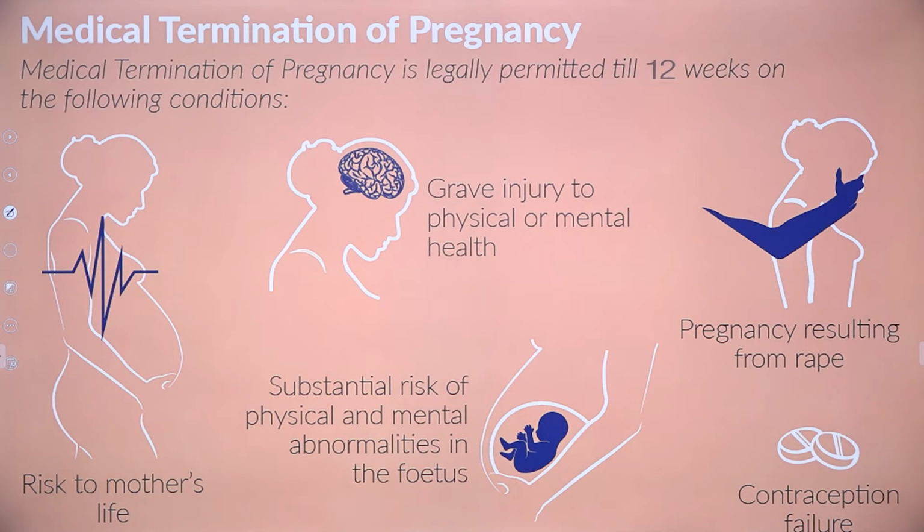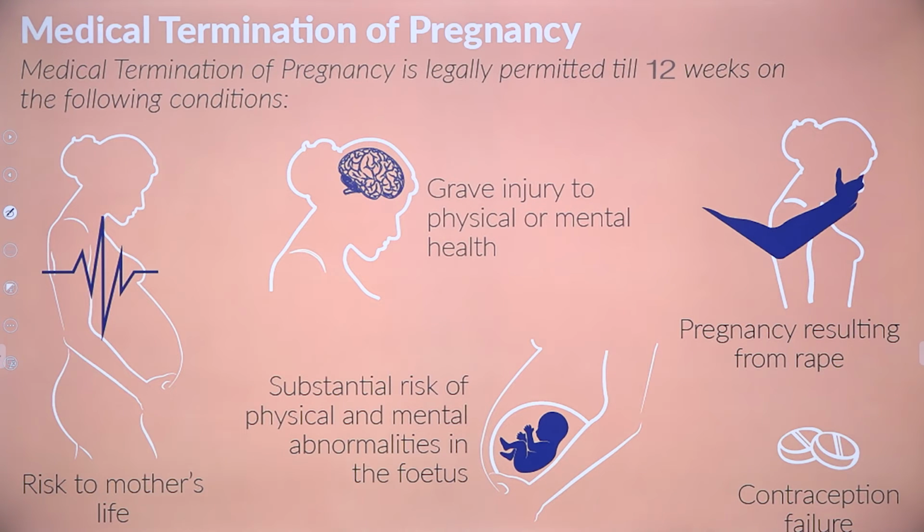First case is what? When the mother's life is under risk. She will not be able to continue her pregnancy to full term. In that case, MTP can be done. And second one, as I said, is grave injury to physical or mental health. Physically and mentally the mother is not capable of continuing her full term of pregnancy. In that case, MTP is advised. And as I said, a substantial risk of physical and mental abnormalities in the fetus. Suppose they come across during scanning that the developing fetus has some mental abnormalities or some genetical abnormalities. In that case MTP is advised.